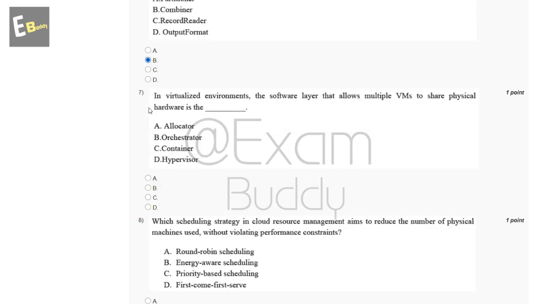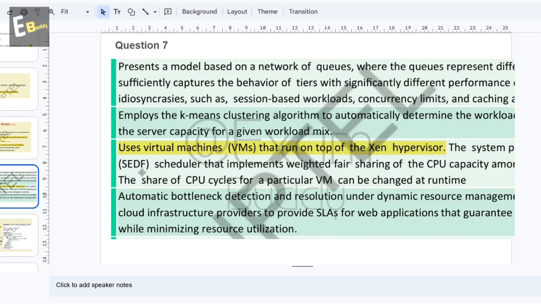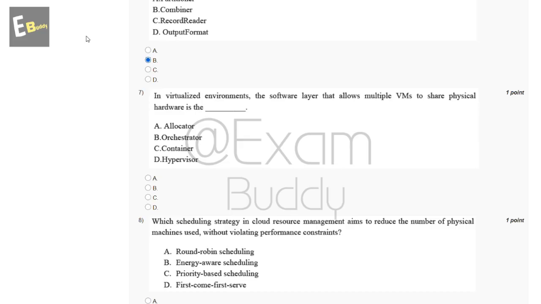Now the seventh question is, in virtualized environments, the software layer that allows multiple VMs to share physical hardware is the dash. So these are the options: allocator, orchestrator, container, hypervisor. So let's check the answer of our seventh question. Use virtual machines that run on top of the Xen hypervisor. So the answer of our seventh question is D, hypervisor.